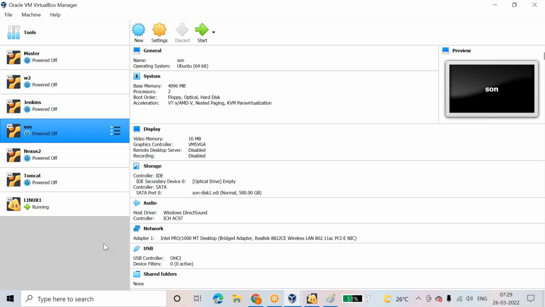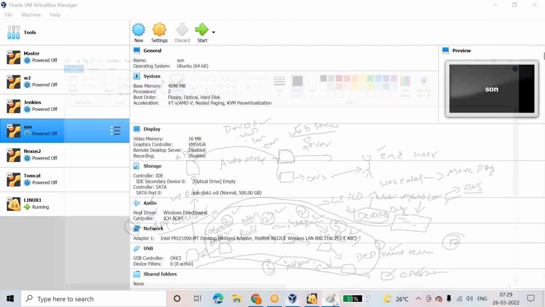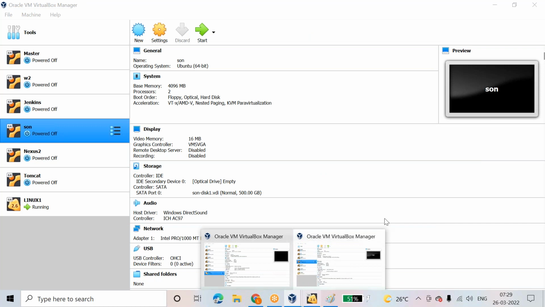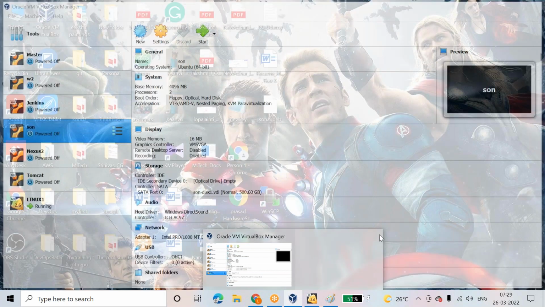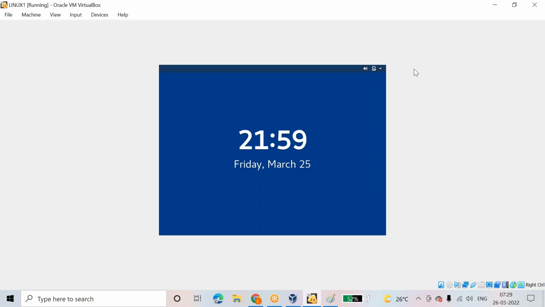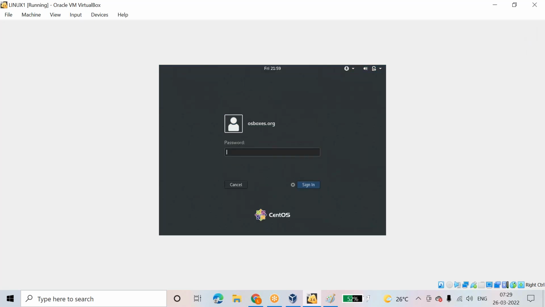Okay, understood? Then we'll go to our actual topic. Today I need to cover one thing: how to make a file system mount permanent. Let me show you that.